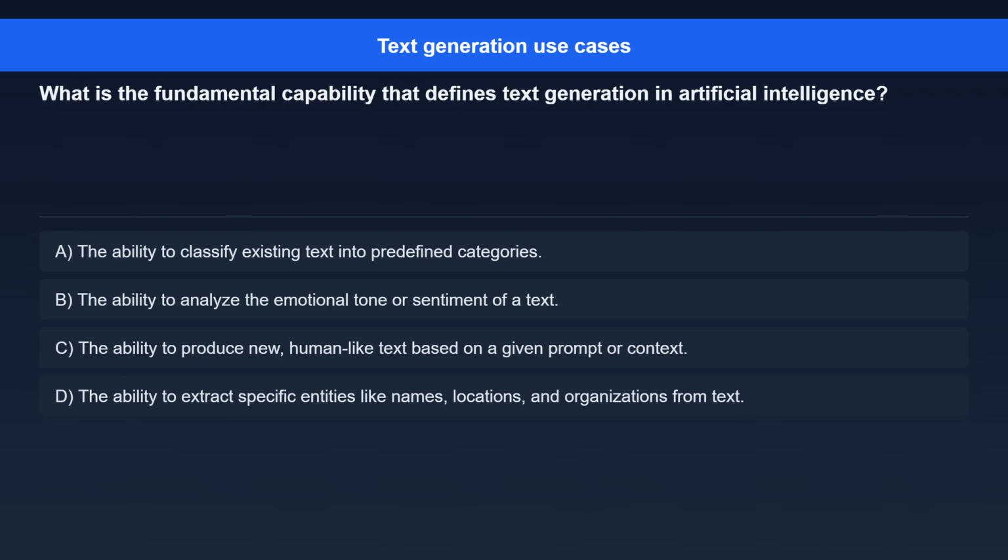Question 7. What is the fundamental capability that defines text generation in artificial intelligence? Option A. The ability to classify existing text into predefined categories. Option B. The ability to analyze the emotional tone or sentiment of a text. Option C. The ability to produce new, human-like text based on a given prompt or context. Option D. The ability to extract specific entities like names, locations, and organizations from text.